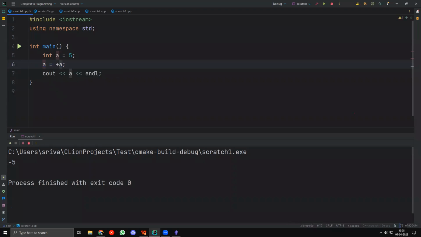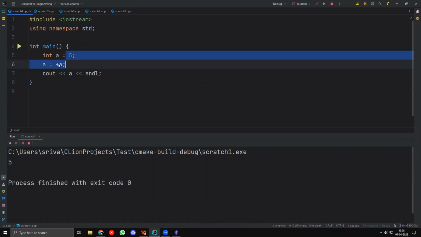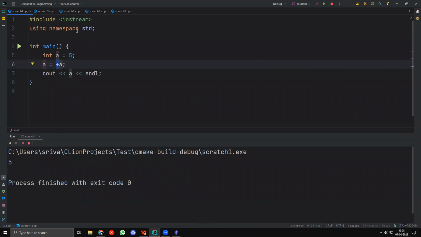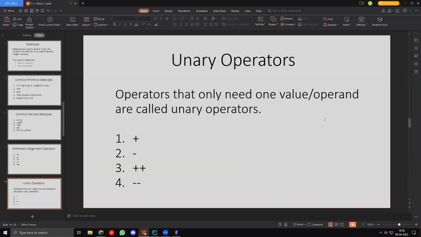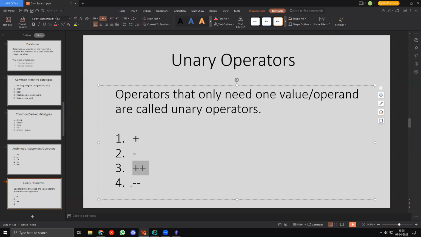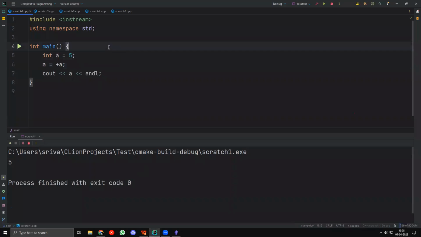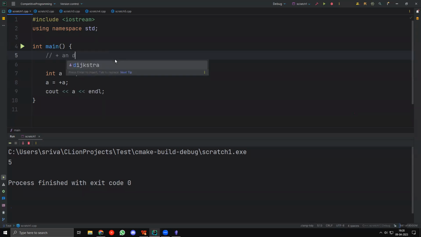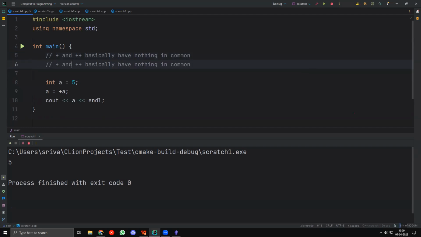Similarly, I can take a equal to +a, which does absolutely nothing because +a will not change the value in any way. So this will just be still 5, right? So I have 5, a equal to +5, which is just 5. So that's 5 in the end, right? So these are both unary operators. So yeah. Now, we also have other unary operators such as ++ and --. So by the way, I'll just say that plus and ++ basically have nothing in common. Nothing in common. And similarly, minus and -- also have nothing in common.